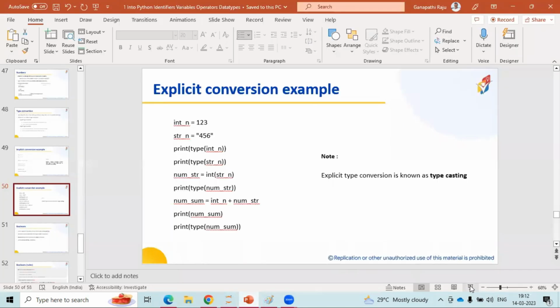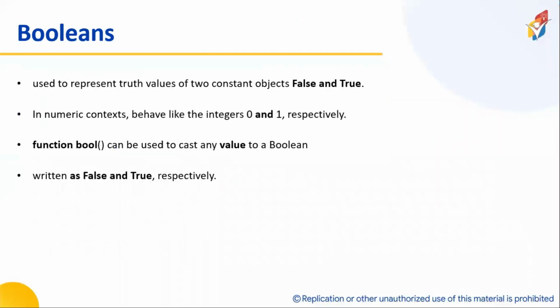Now, shall I continue? Now let us go for, after completion of number data types, the next data type, called Boolean, which is used to represent 2 outcomes. First one is true.